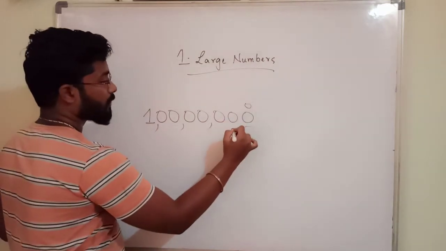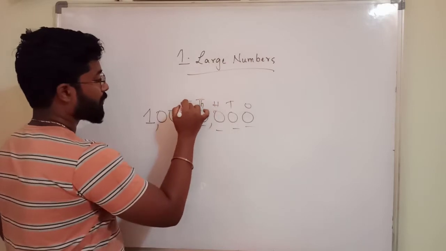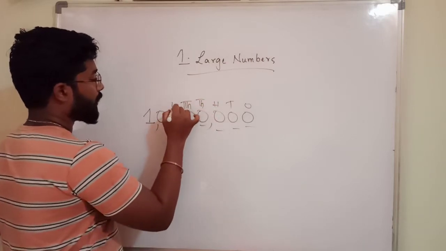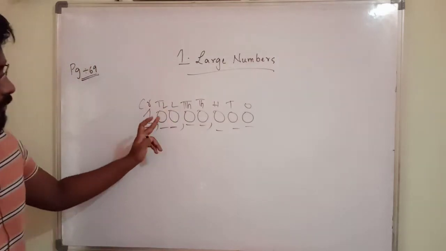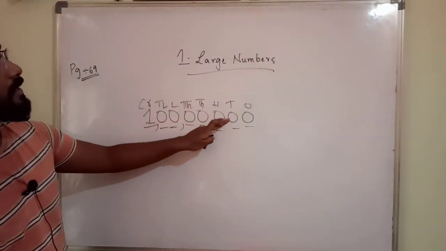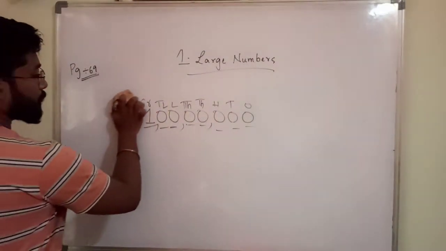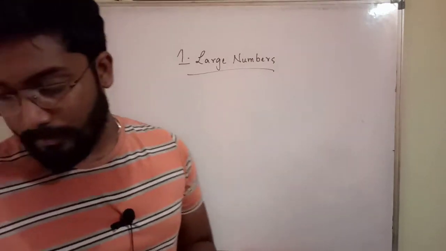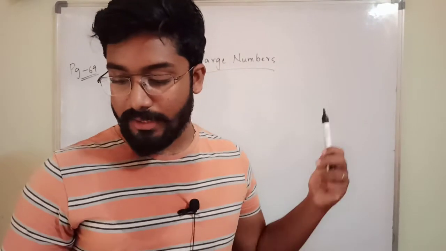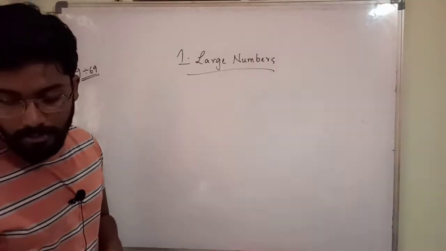Ones place, tens place, hundreds place, thousands place, 10,000s place, lakhs place, 10 lakhs place, this is crores. So 1 crore has 7 zeros. How many digits are there in 1 crore? 8 digits.